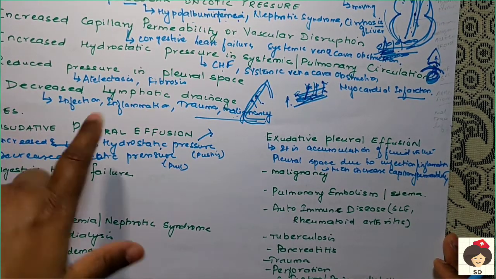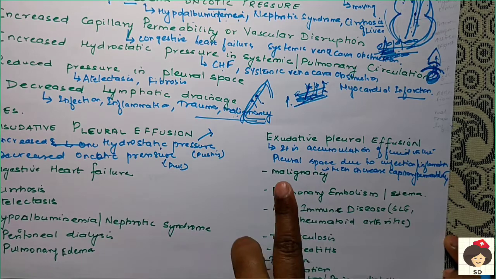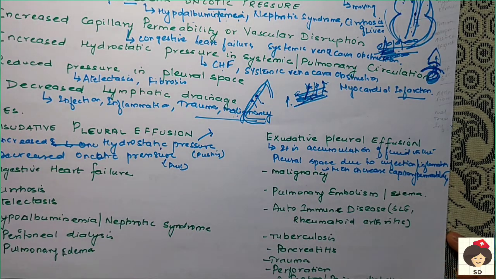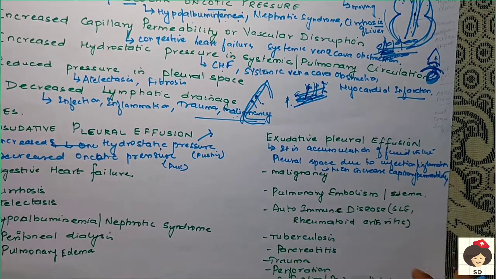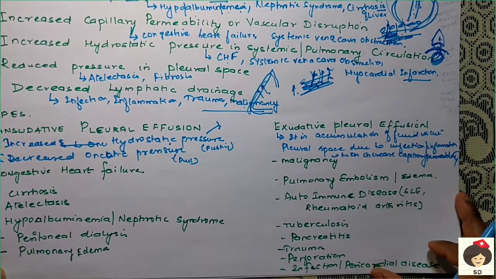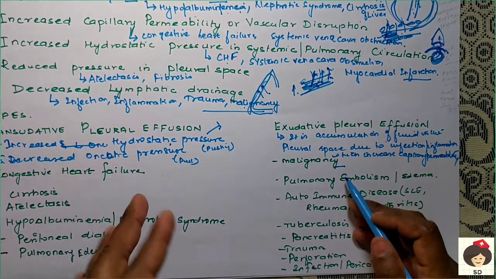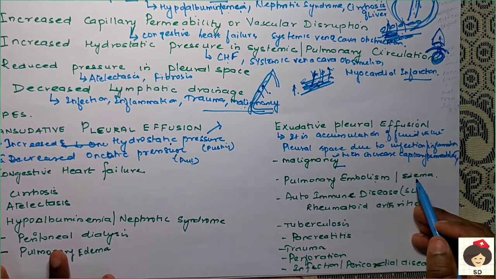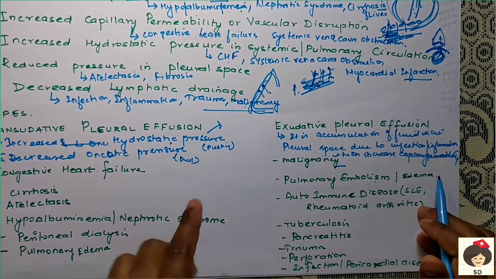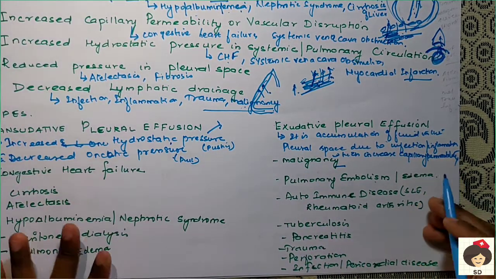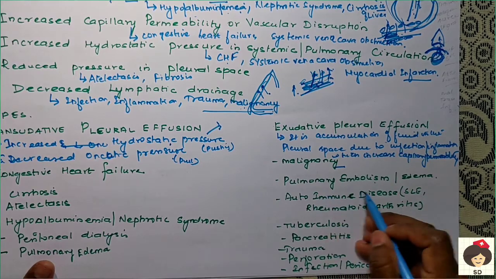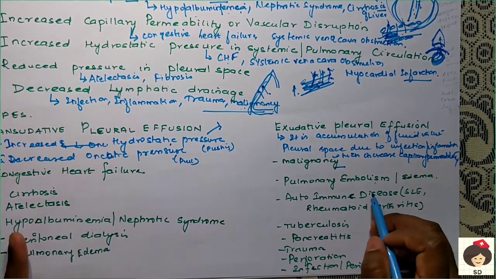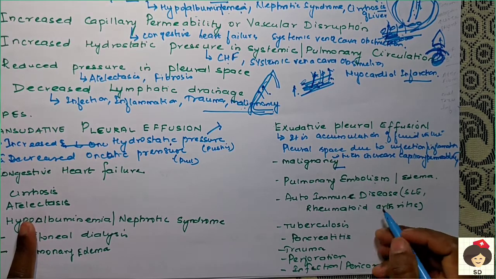So transudative is because of pressure changes, and exudative is because of excess fluid accumulated because the lymphatics are not able to drain properly due to infection and inflammation. Then we call it exudative pleural effusion. In that, the first cause is malignancy. As I said, they will obstruct the lymphatic flow. Then pulmonary embolism or edema. Edema can occur as transudate also and exudate also, because here the capillary permeability is increased. Pulmonary embolism, as I said, is due to a block in the arteries, and it will also cause exudative effusion.